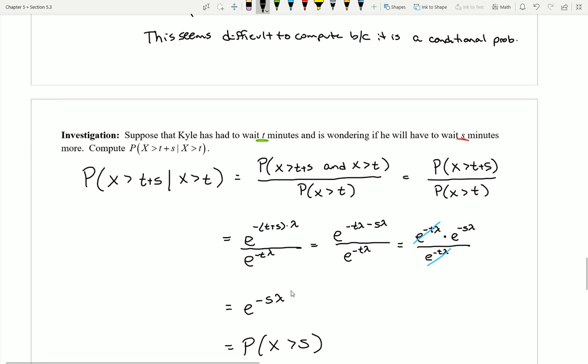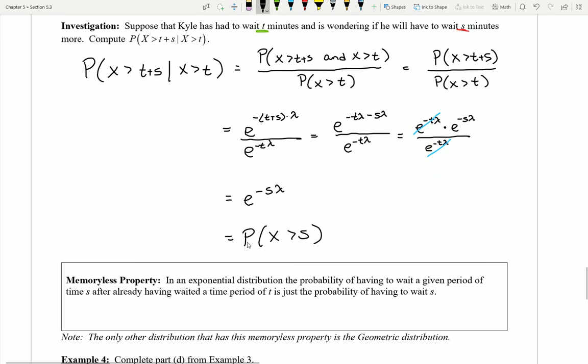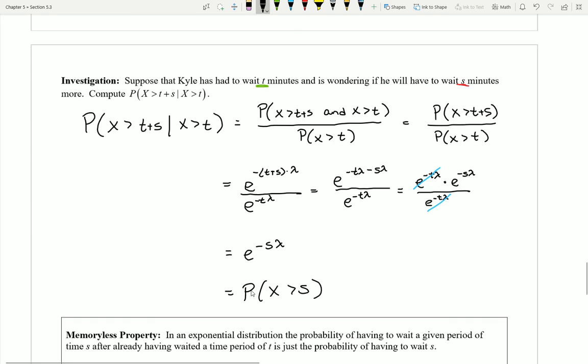And notice that the answer is, well, however much more time you need to wait, it's the same as that probability. So if I want to say, should I wait another 10 minutes? Well, it's really just going to be asking the question, what's the probability that the bus comes in over 10 minutes? Essentially, this given information plays no role.